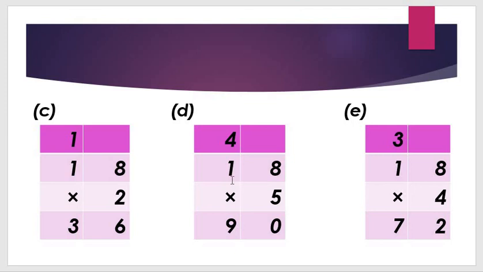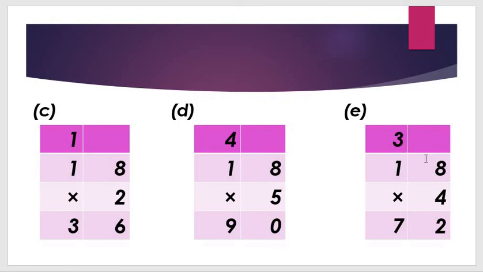5 1s are 5. 5 plus 4, how many? 6, 7, 8 or 9. So 5 plus 4 is equal to 9. Got my points? The answer is what? 18 5s are 90. Got my point, all students?